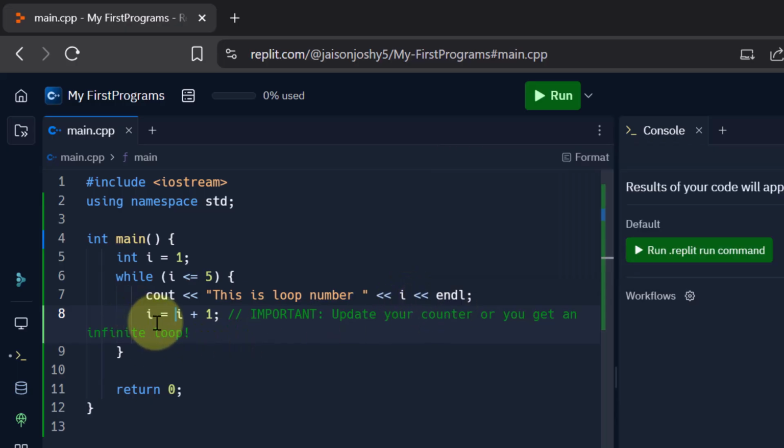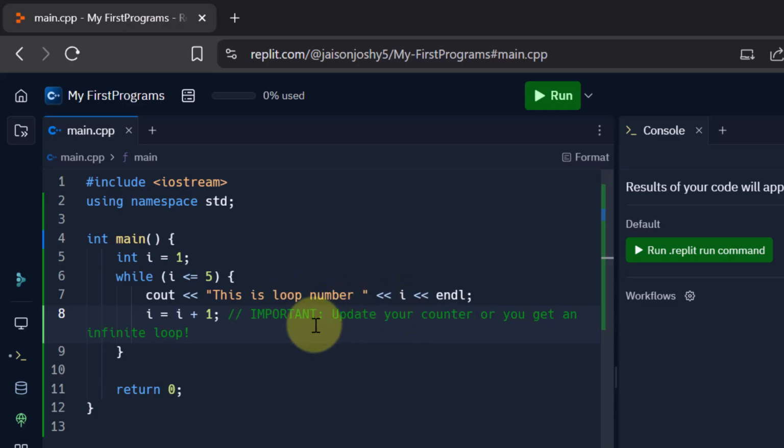And again it is going to increase the value of I by 1. So I's value is now 2. 2 plus 1, I now becomes 3. Now it will again check this condition. Is 3 less than or equal to 5? It is true. So again it will print this is loop number 3. So this will go on again and again, and a time would come when I would become 5. So when I is equal to 5, what happens? It will check is 5 less than or equal to 5. Equal to is also there, remember. So that condition is also true. So it would print this is loop number 5.